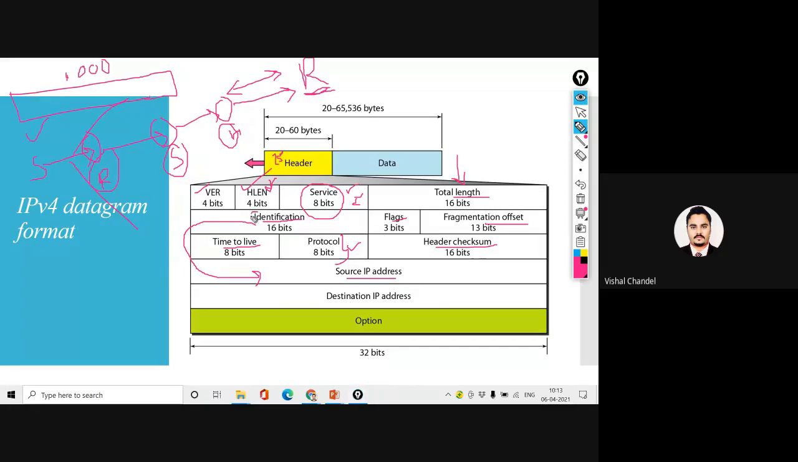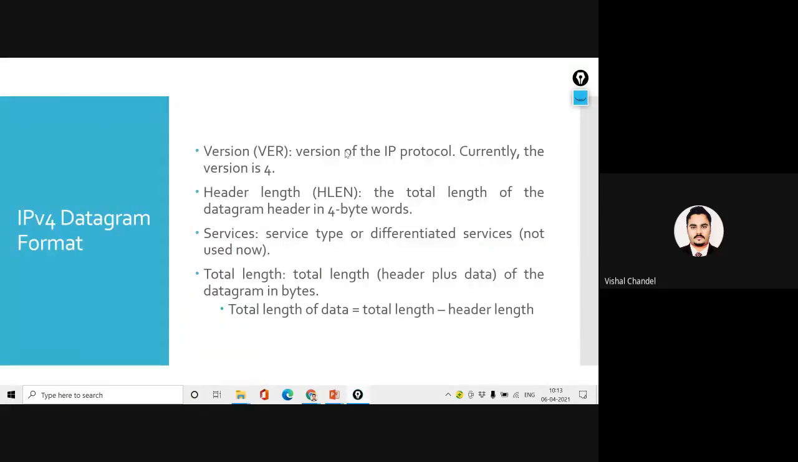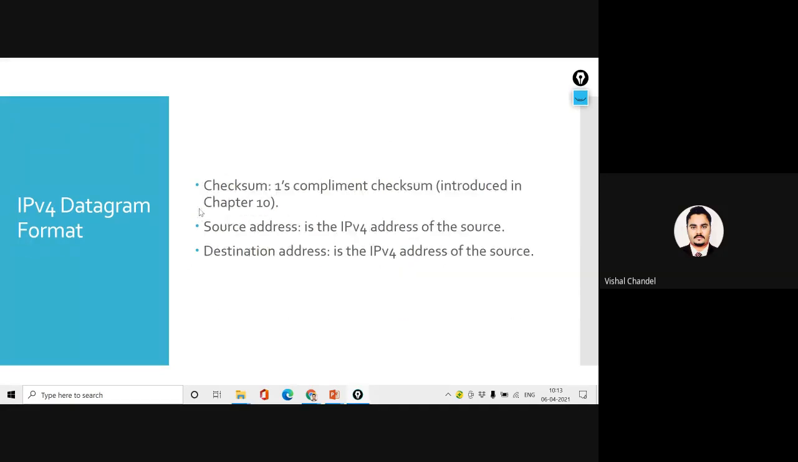So today I am going to try to explain the identification, flag and fragmentation, because this all field I have already explained. So if anyone has any doubt, then you can ask me. So let's see: version, header length, service, total length. This we have discussed in the last lecture. Checksum. So the one's complement we follow for the checksum in IPv4. That means we just detect, we do not correct the error.